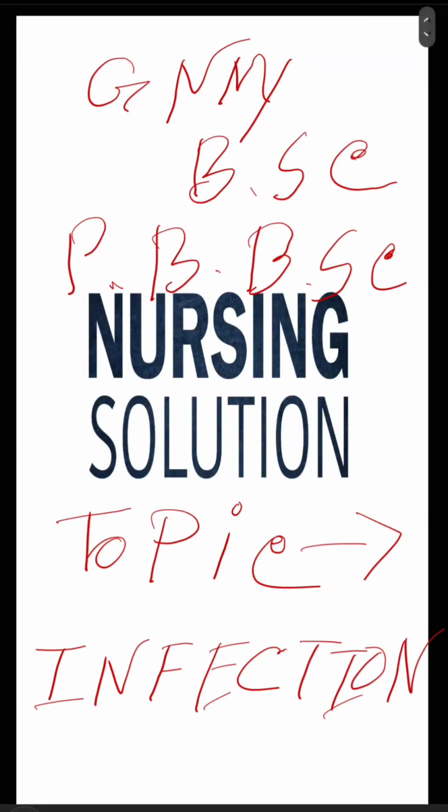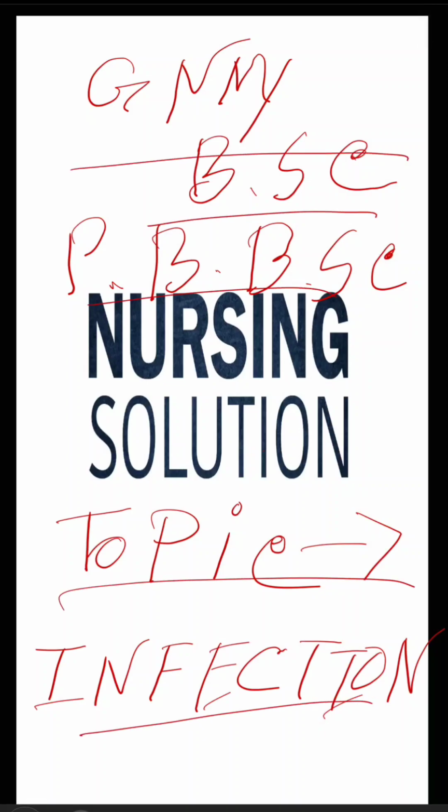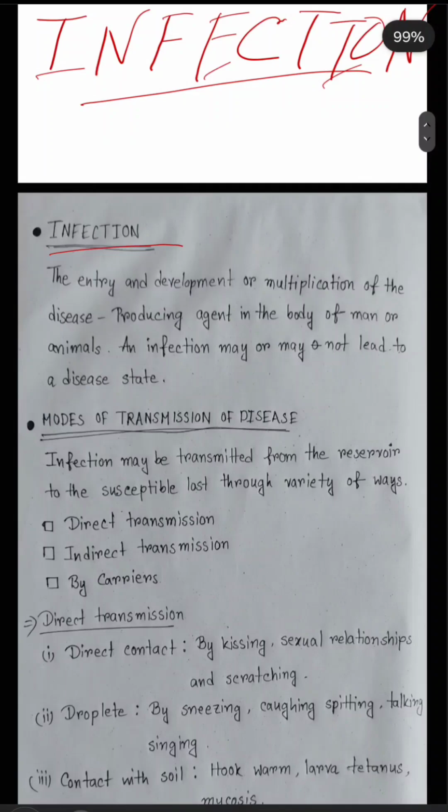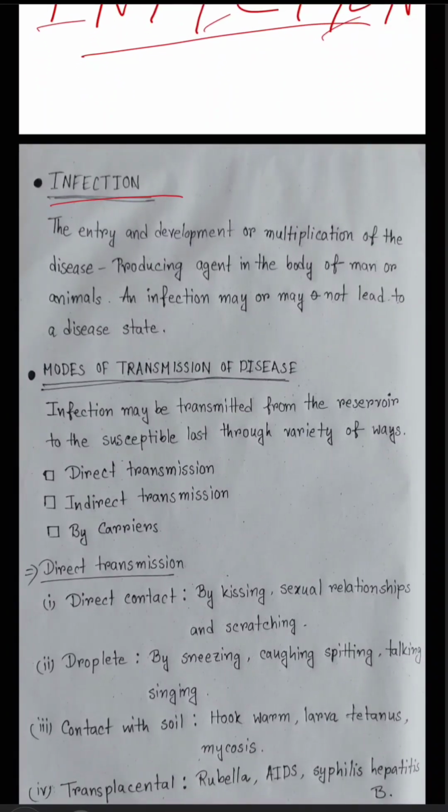Today I will discuss a GNM, BSc and post BSc nursing topic, that is infection. First one is infection definition: the entry and development or multiplication of the disease producing agent in the body of man and animal. An infection may or may not lead to a disease state.